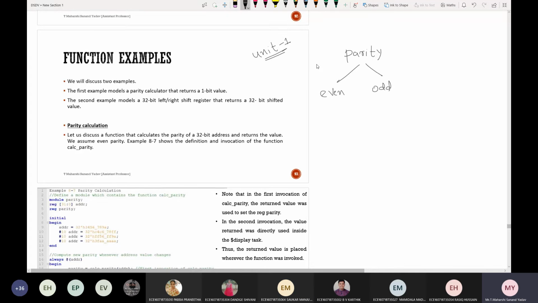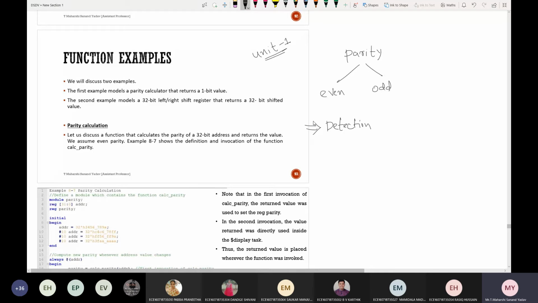What is the use of parity? I think you have read in digital communication also. Error detection or error correction? Yes, only for detection you should use parity. For correction, you have to go for Hamming code. So this parity is used only to detect.